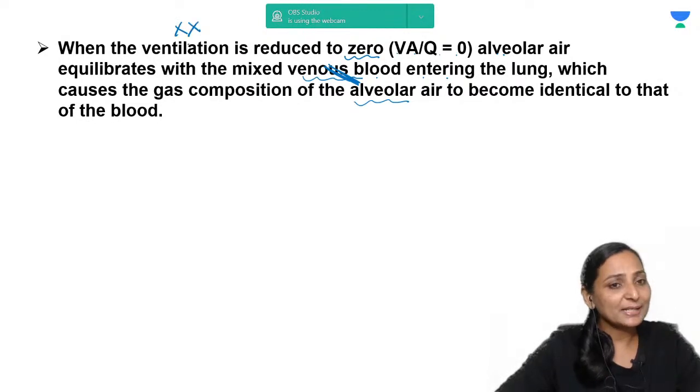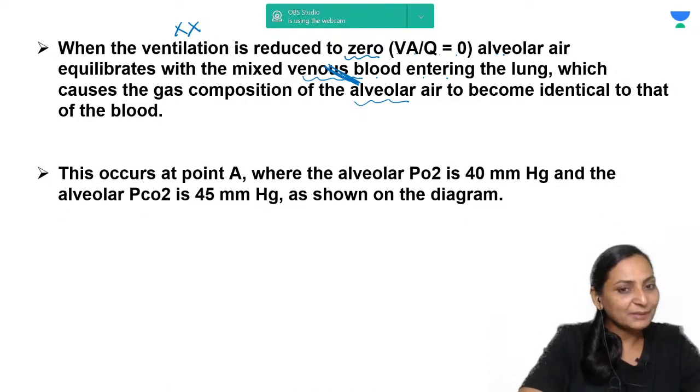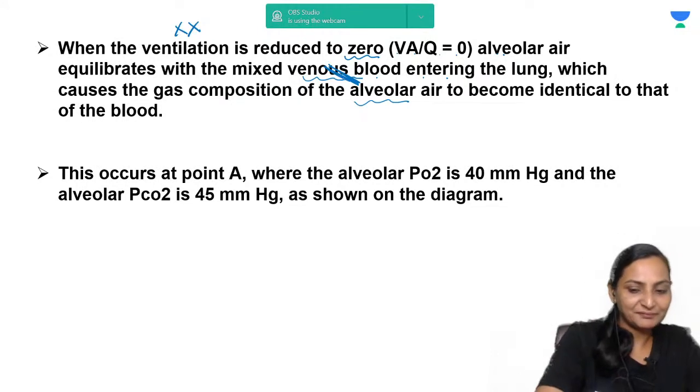So the alveoli are not receiving any fresh oxygen, neither is the carbon dioxide removed. Therefore, the composition of the alveolar air is going to be same as that of the venous blood, which is occurring at point A, where the alveolar PO2 is 40 and the PCO2 is 45.